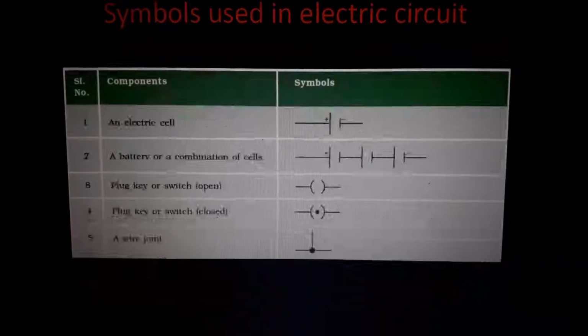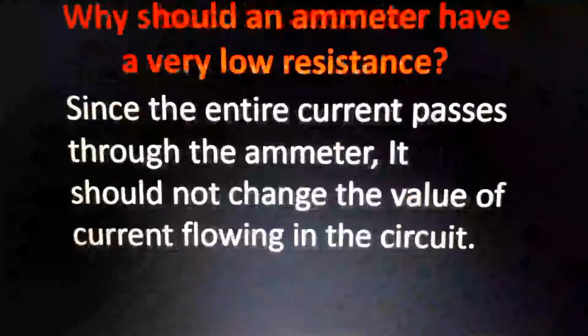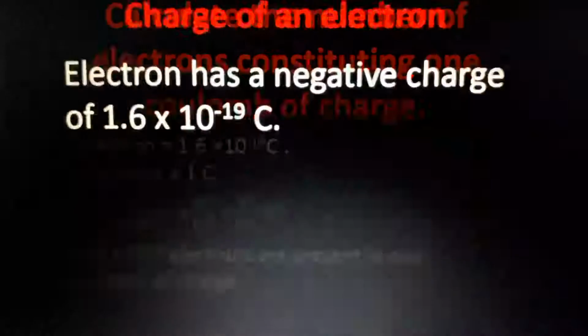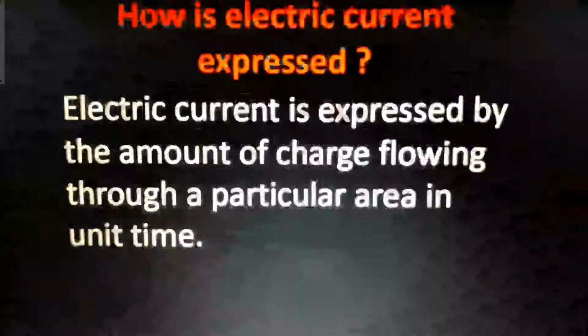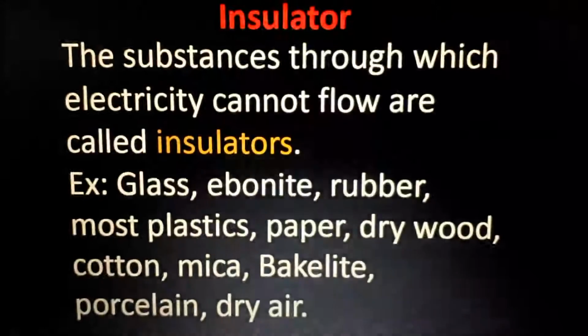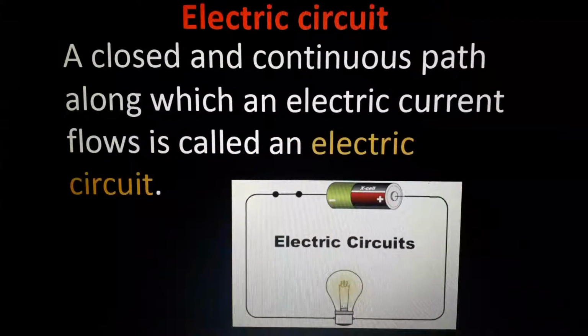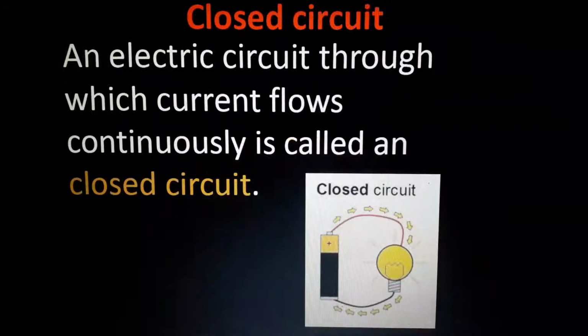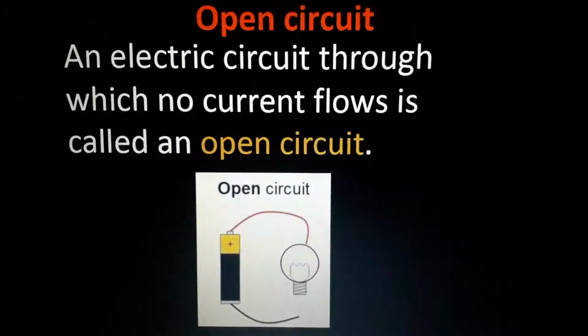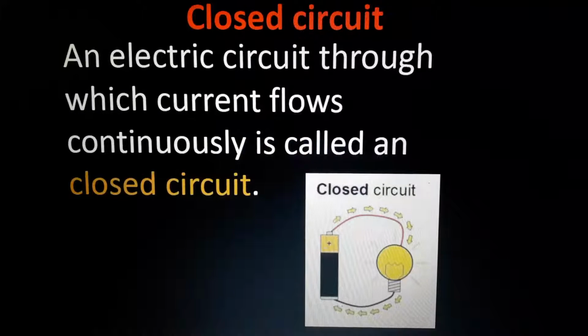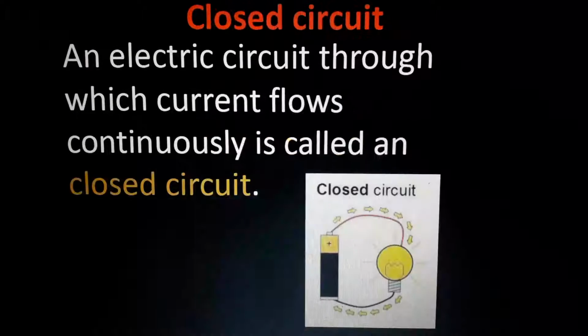Okay, let us see. Electric circuit, you know what an electric circuit is. 2 types of electric circuits are there: open circuit and closed circuit.